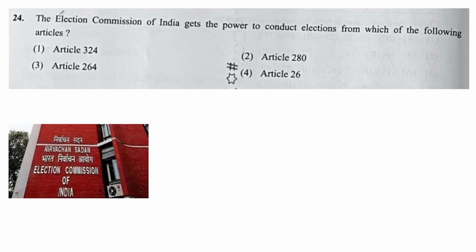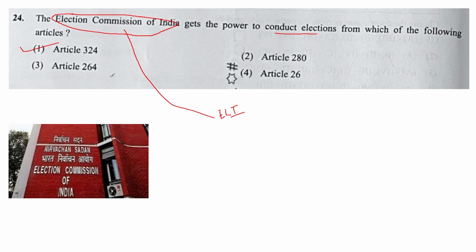The Election Commission of India, ECI, is a constitutional body. Everyone knows the Election Commission of India is a constitutional body to conduct elections. The Election Commission of India conducts elections in India from which of the following articles? So they are asking the article of ECI. What is the article of the Election Commission of India in the Indian Constitution? It is in Article 324. So this is the correct answer.